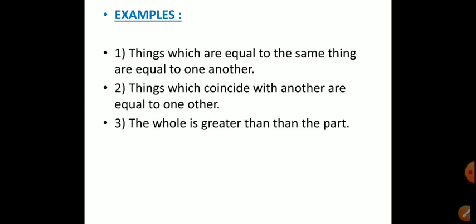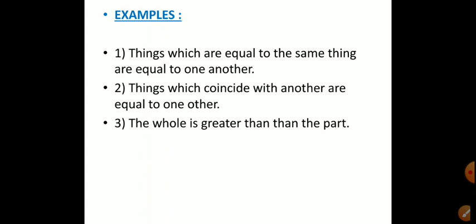There are some examples. Look here. Things which are equal to the same thing are equal to one another. That means suppose there are two squares. If the two squares are equal to each other, that means what? The number of sides is the same and the number of angles is also the same. All measures of sides are the same. Then only are two squares equal. Like that, things which are equal to the same thing are equal to one another.